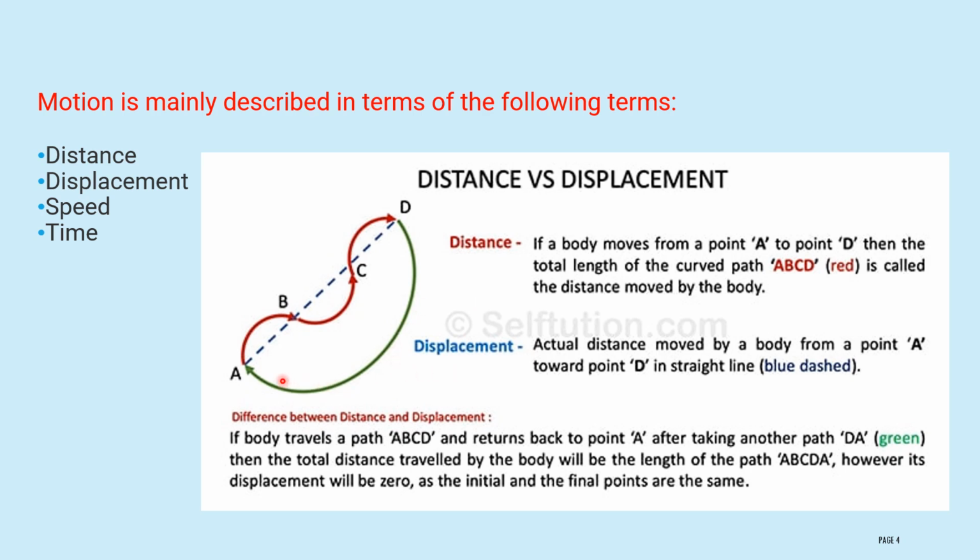Then consider here the distance from A. This is your home. You will follow this path A, B, C, D. Then you will reach the school.